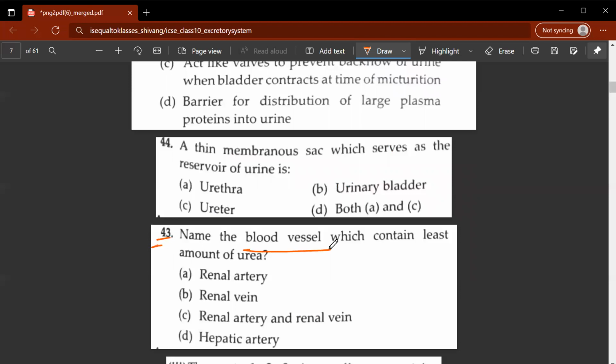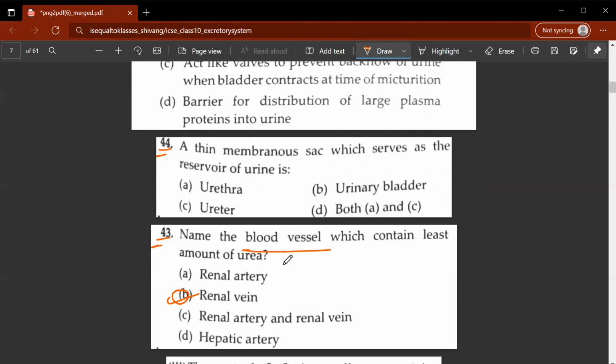43rd question, name the blood vessel which contains the least amount of urea. So this would be the renal vein. Why does the renal vein have the least amount of urea? Because it carries the filtered blood away from the kidney.